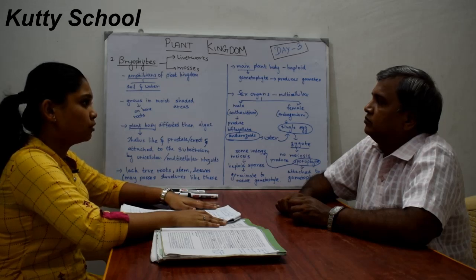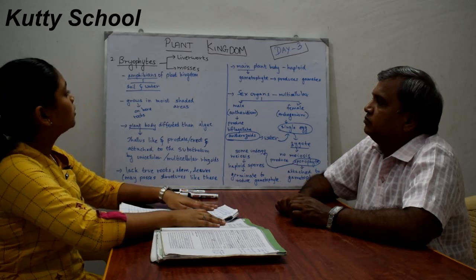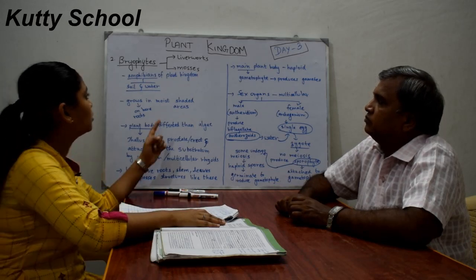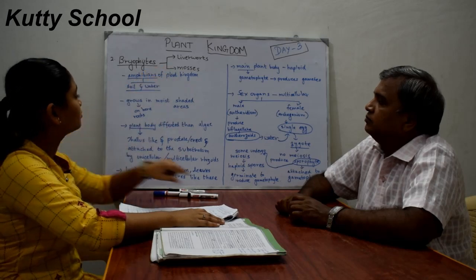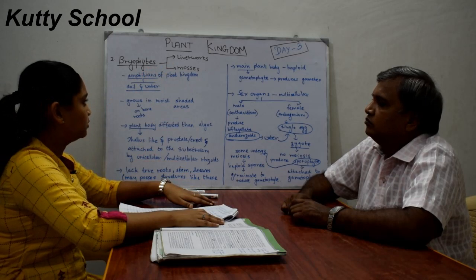Previously we saw about the first topic, which is algae. So now we will see about bryophytes. There are two subtopics under bryophytes, which are liverworts and mosses. Now we will see the general characteristics of bryophytes.